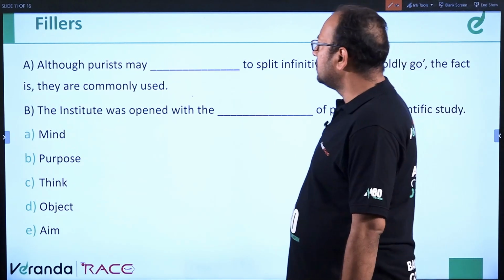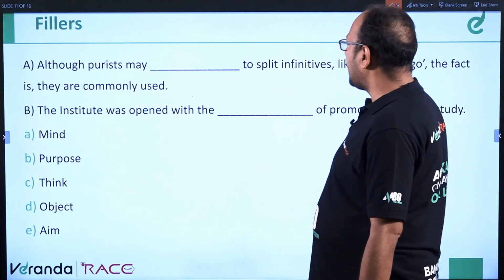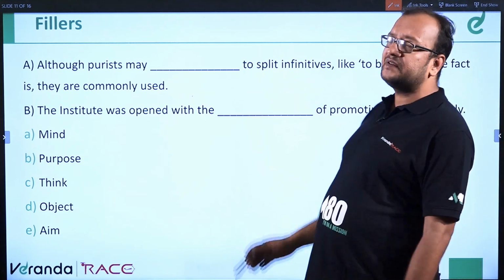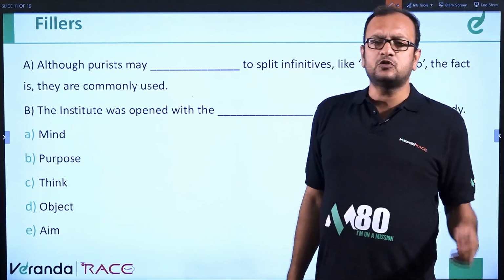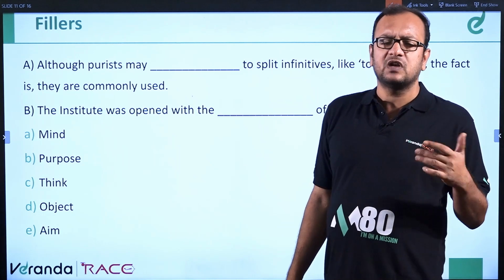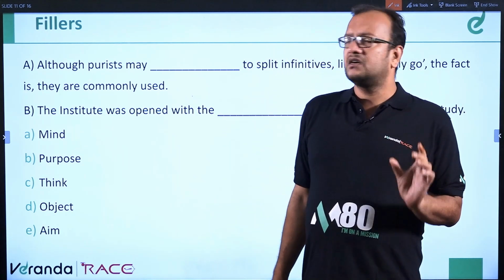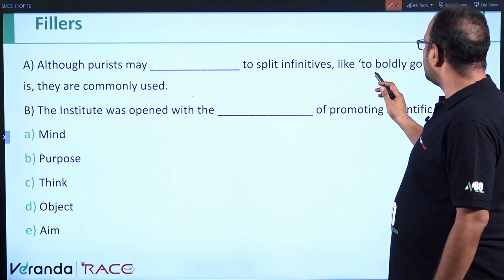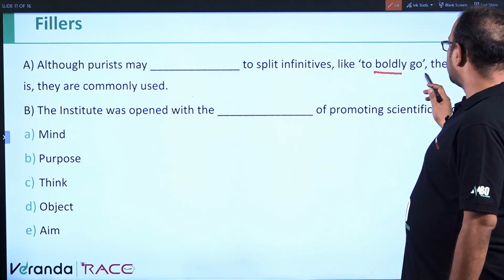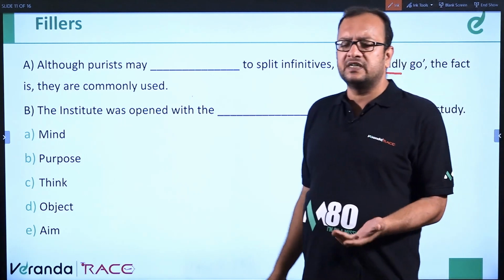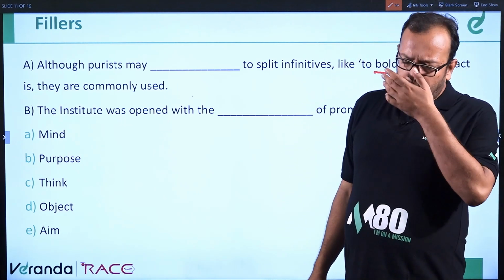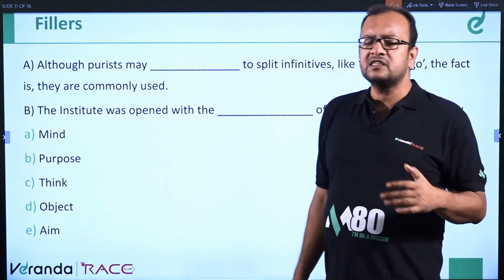Next question. Although purists may dash to split infinitives. What is a split infinitive? An infinitive is like to do something, to wake, to laugh, to do, to eat. If you include an adverb in between it, like to boldly go, to kindly do it, to carefully study, that is known as a split infinitive.